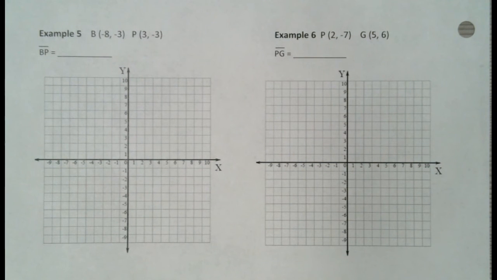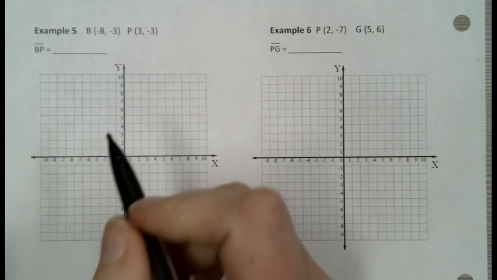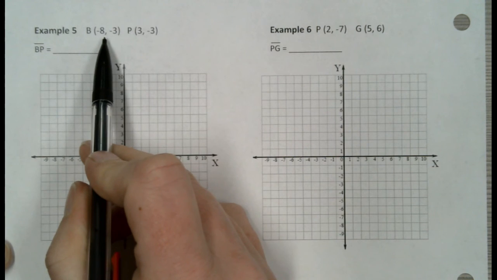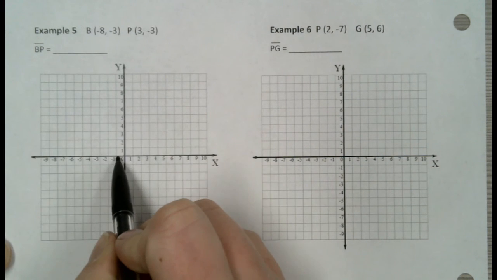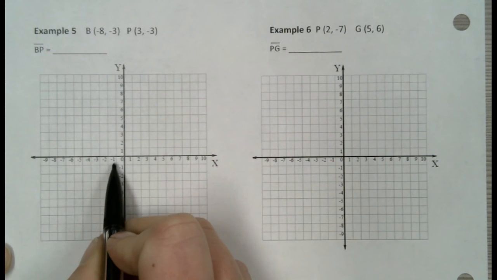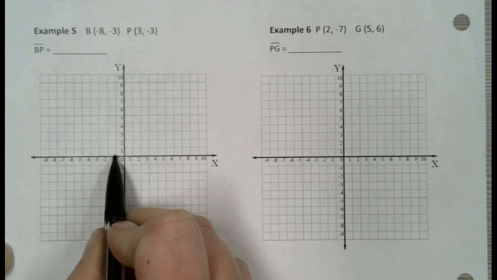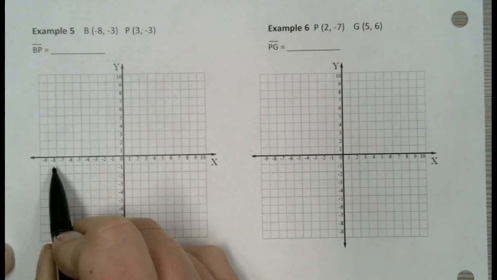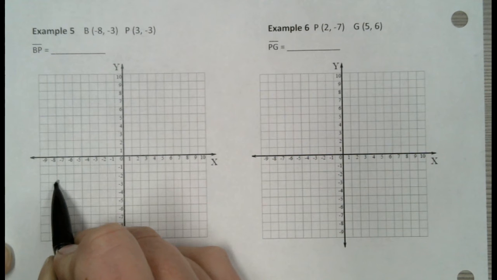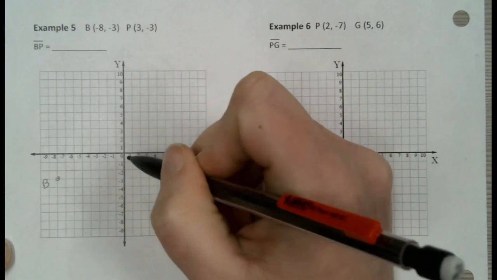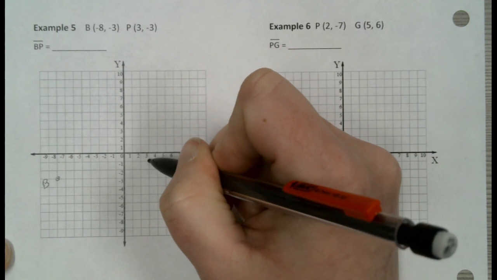Okay, so let me go over these real quickly. Again, first thing, most important thing is to make sure you get your points correctly graphed. So -8, 3. Now these graphs are kind of weird because of where the numbers are, so it wouldn't hurt to count. -8 would be 1, 2, 3, 4, 5, 6, 7, 8. And then -3 would be 1, 2, 3 right here. And that is B. For P, we are at +3, -3.